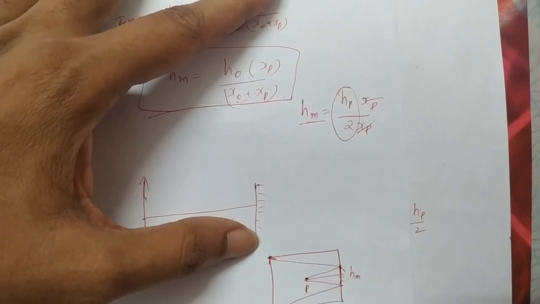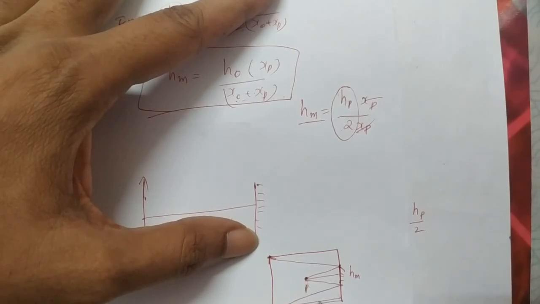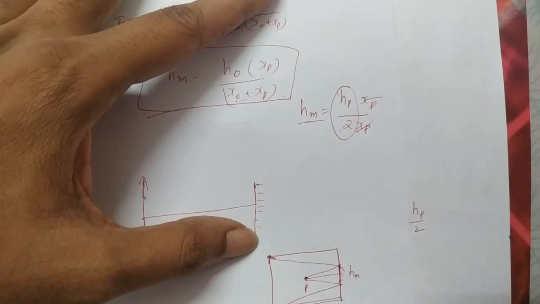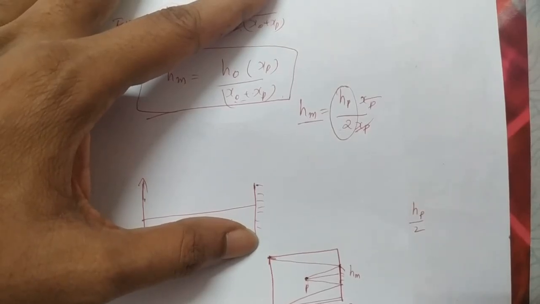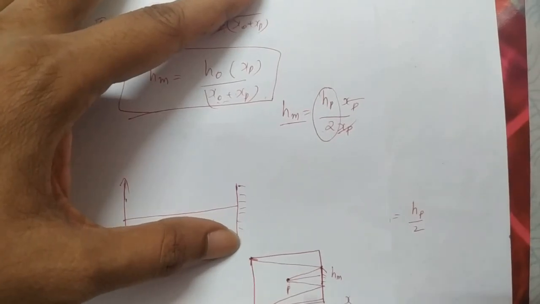Distance of the person is half of the size of the room. Why? Because he stands at the center. So you can take the side of the room as A, and the person's distance as A by 2. And where the object is placed is nothing but the wall only. And what is the distance of one wall with respect to the other wall? That is, the object distance is A.